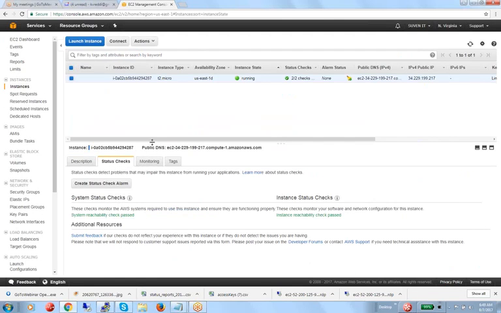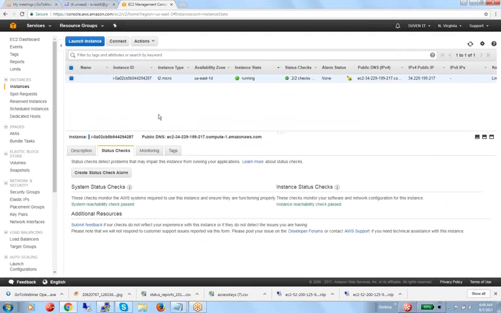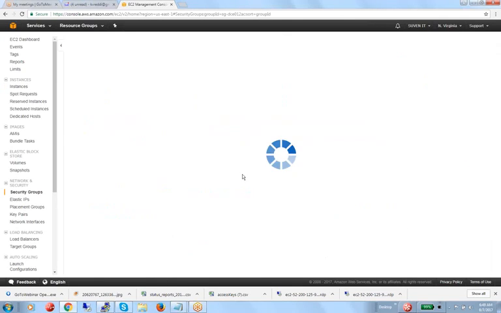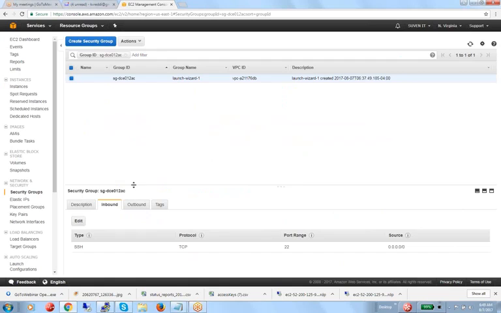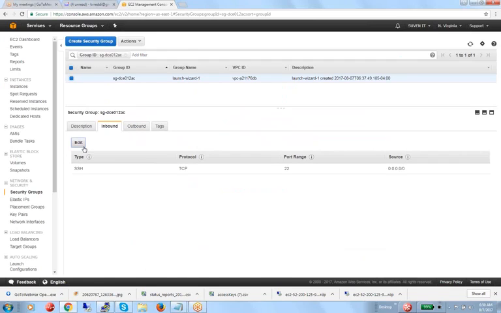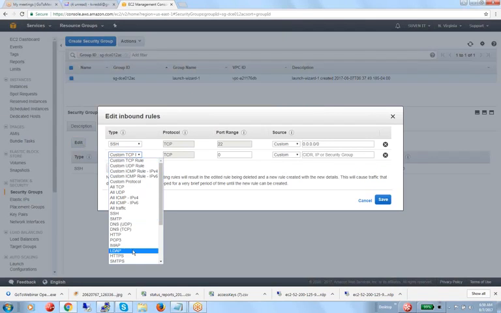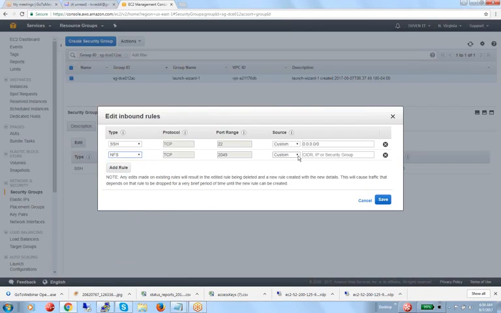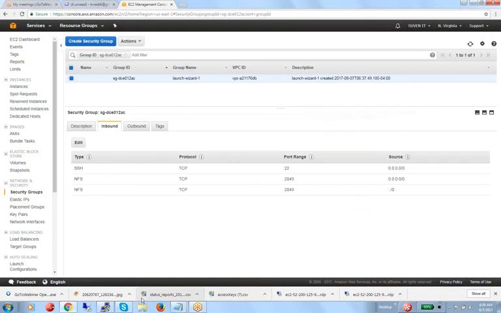If the port is enabled, then only it will work, right? The NFS port number should be enabled. Only SSH is there, so let me assign the NFS. Okay, so the NFS port number is enabled.